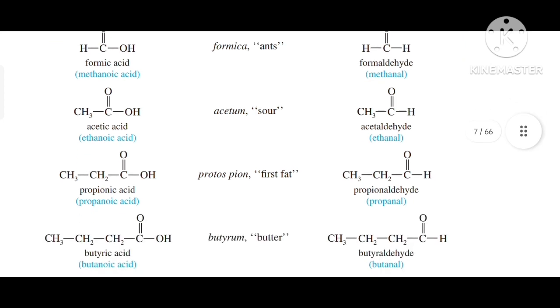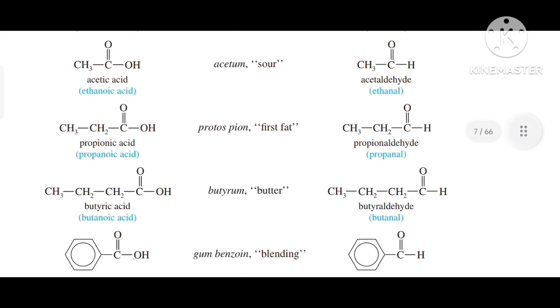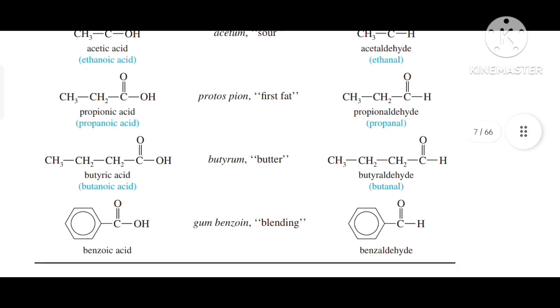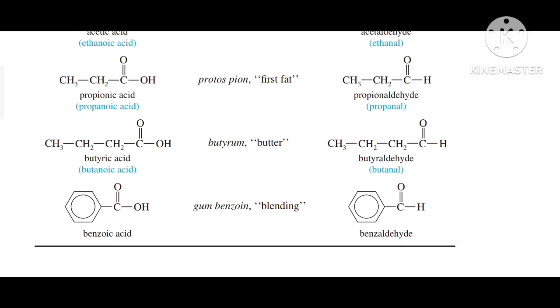Similarly, we have another example, propionic acid, which has the IUPAC name propanoic acid, and from the aldehyde series we have propionaldehyde, which has the IUPAC name propanal. Butyric acid from the carboxylic acid group, and butyraldehyde from the aldehyde group. And the last example is benzoic acid, and from the aldehydes it is benzaldehyde.